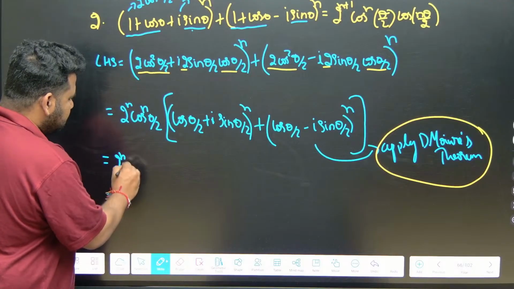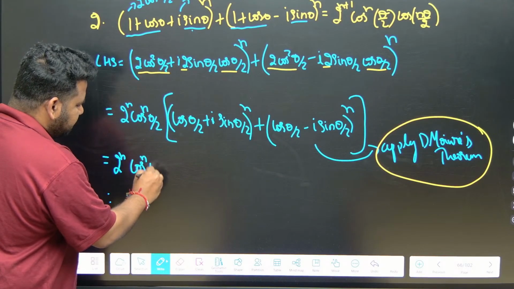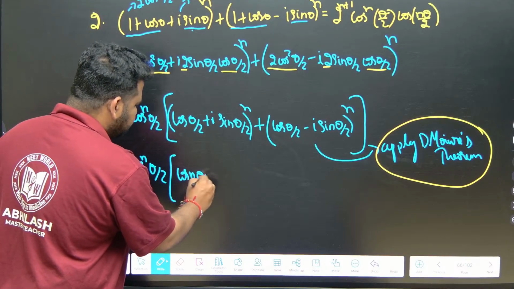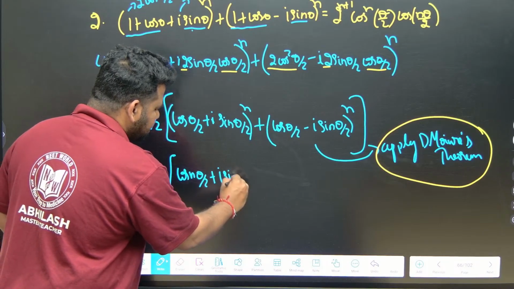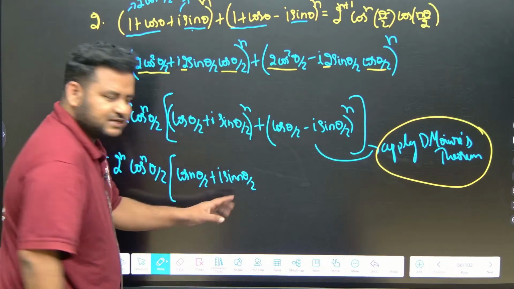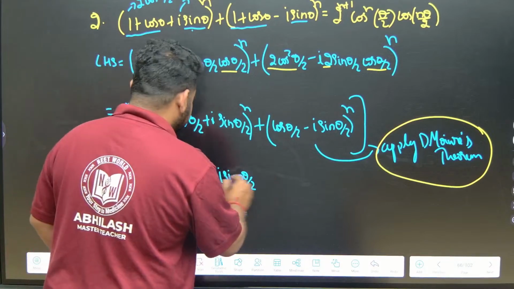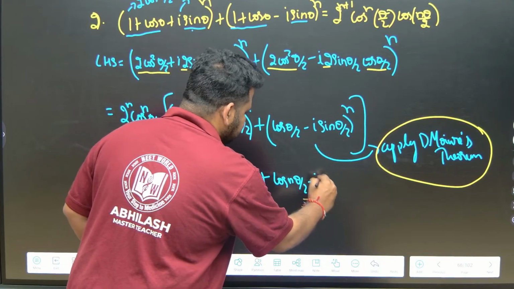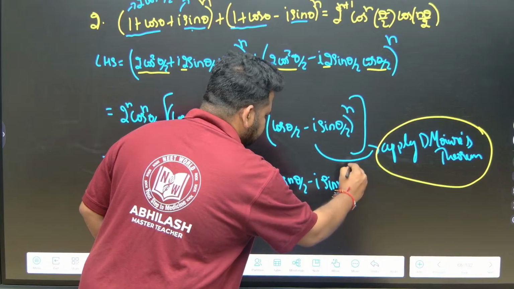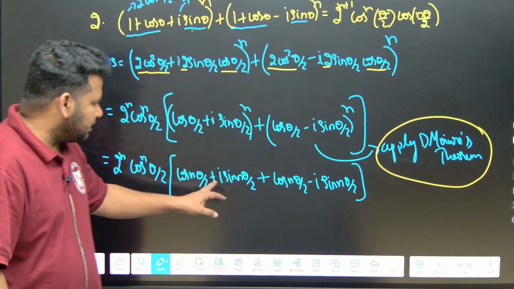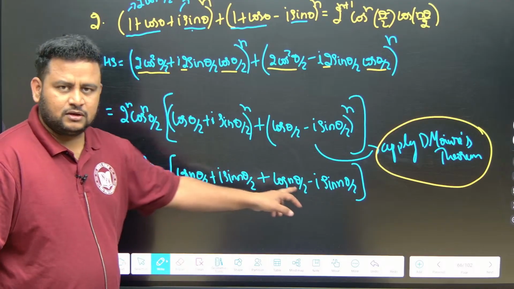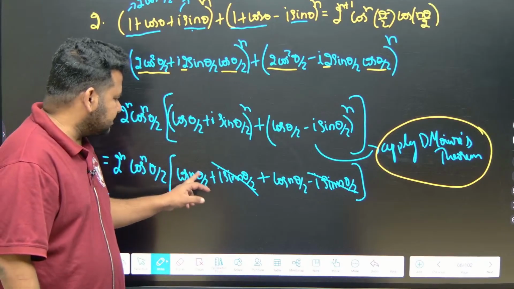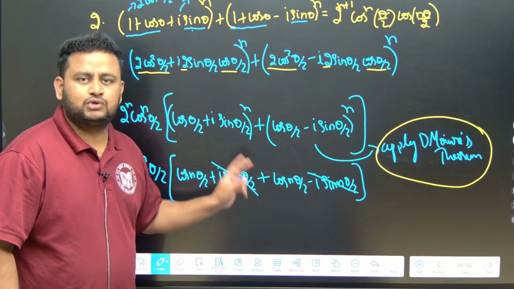This will become 2 power n into cos to the power of n theta by 2, and inside, cos n theta by 2 plus i sin n theta by 2, plus cos n theta by 2 minus i sin n theta by 2. Correct? Now what can I do? The plus i sin n theta by 2 and minus i sin n theta by 2 I can easily cancel. Now what will I have? Cos n theta by 2 plus cos n theta by 2, this will give us 2 times cos n theta by 2.